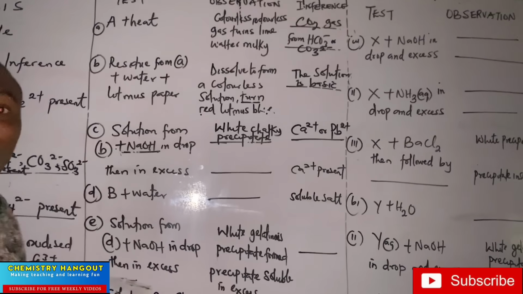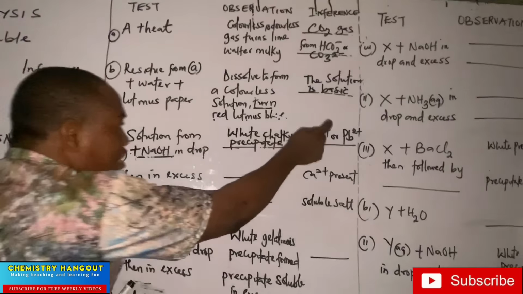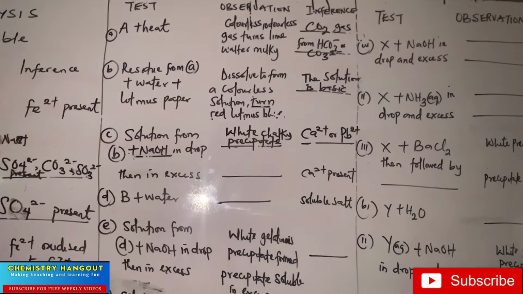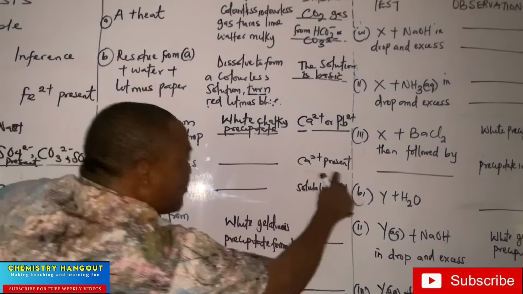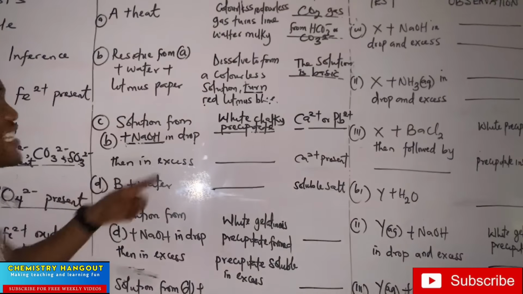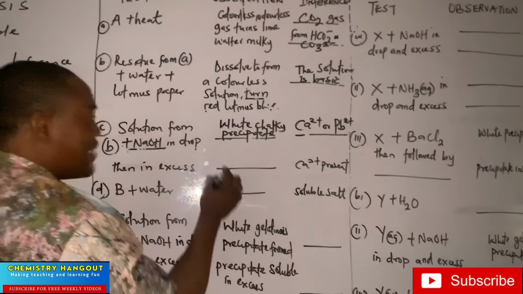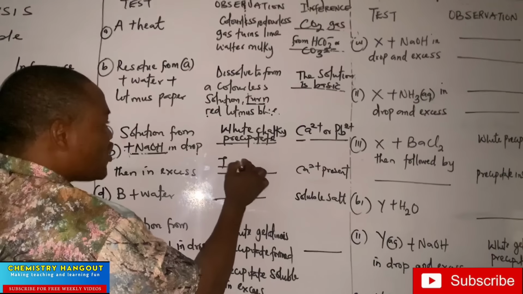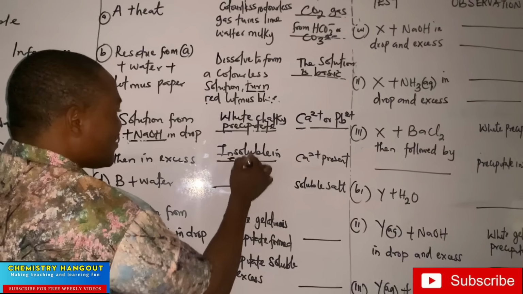Because I don't know which one it is, in as much as it is a white chalky precipitate, it could be calcium or lead. And also then in excess, they said the inference is that it is calcium that is there. And if it is calcium, it means it is insoluble in excess.